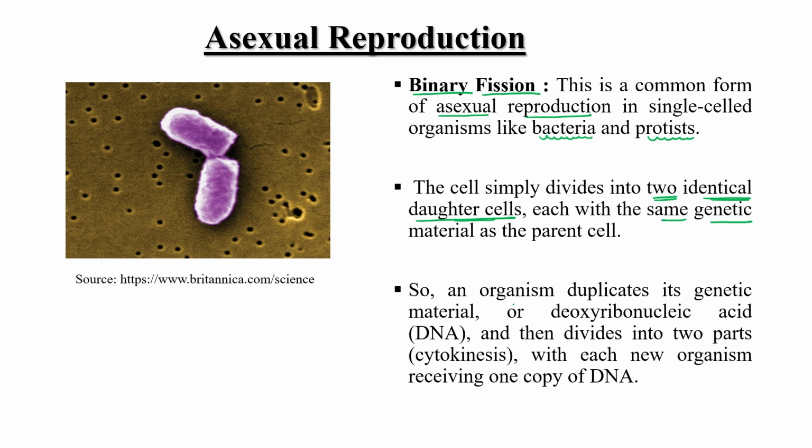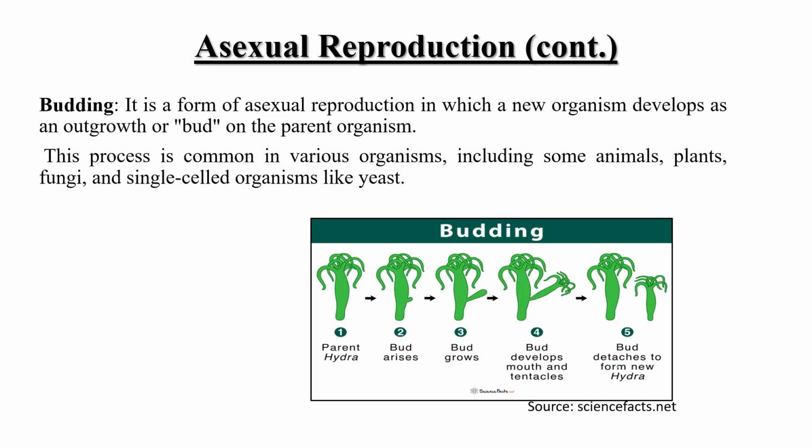Okay, so the organism duplicates its genetic material. Genetic material means DNA, and if RNA is the genetic material, then RNA. Then it divides into two parts, meaning cytokinesis, with each new organism receiving one copy of the DNA. Okay, so this is about binary fission. Now the second type is budding.